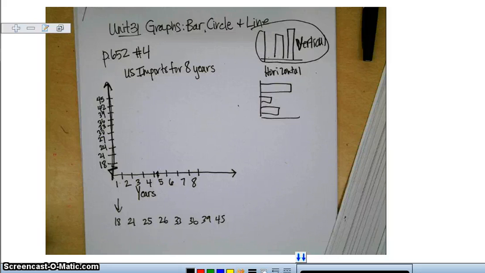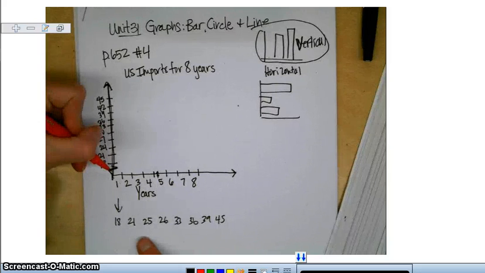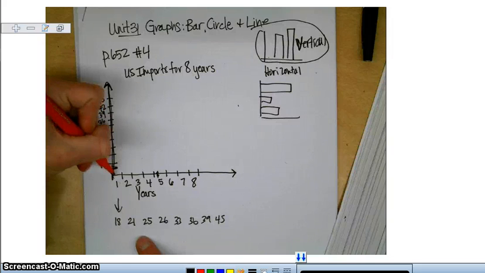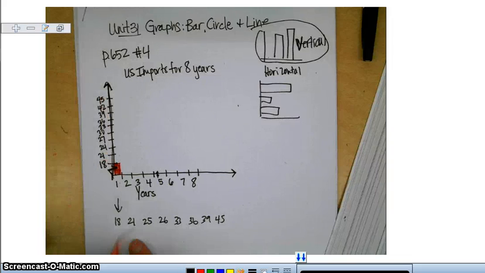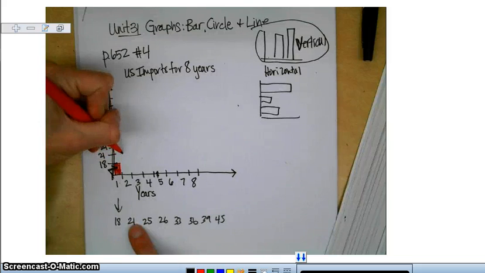And it looks like when they do the break in the bar, they just kind of make it like, okay, so for my first bar, it would start here, it would have a little break, and then it would jump up. Well, I'm just going to make it to 18. Okay, we can see that it's pretty little. And then for the second year, that was 21, so then I'm just going to make another bar.